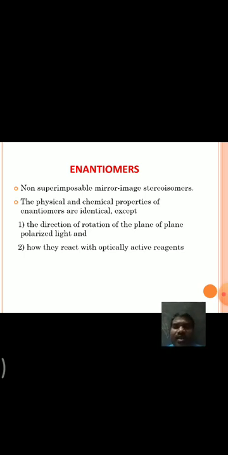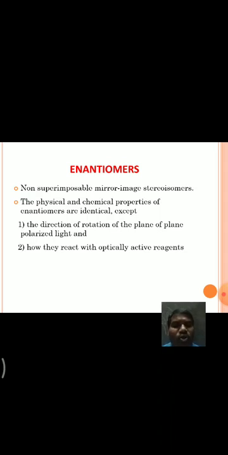The first one is they differ in the rotation of plane polarized light. Just now we discussed that in enantiomeric pairs, generally one molecule is dextrorotatory and another is levorotatory.